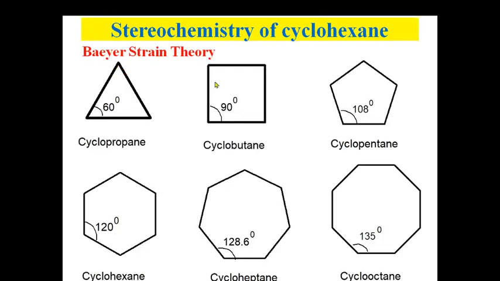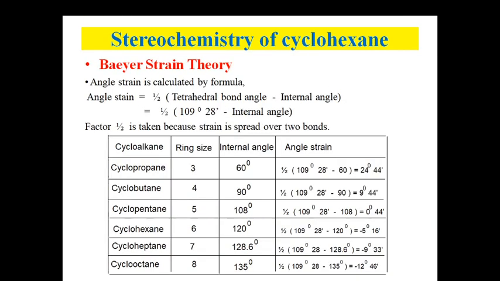So here it is, all compounds that we have taken here, cyclopropane to cyclooctane, and their internal angle is shown here. So right from 60, 90, 108, 120, 128.6 and 135 degrees. Now, as Baeyer assumed that all these cyclic compounds are geometric polygons, depending on the internal angle, we can calculate the angle strain. So angle strain is calculated by this formula. Angle strain is equal to half of tetrahedral bond angle minus internal angle.